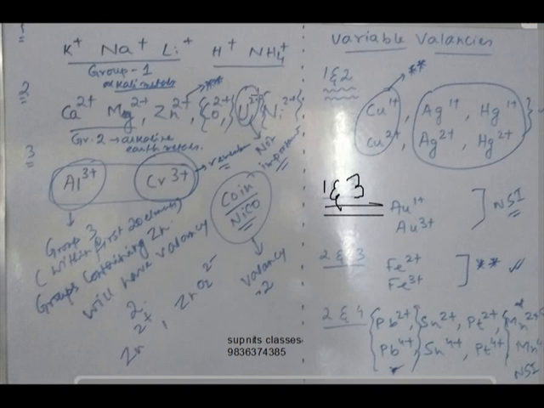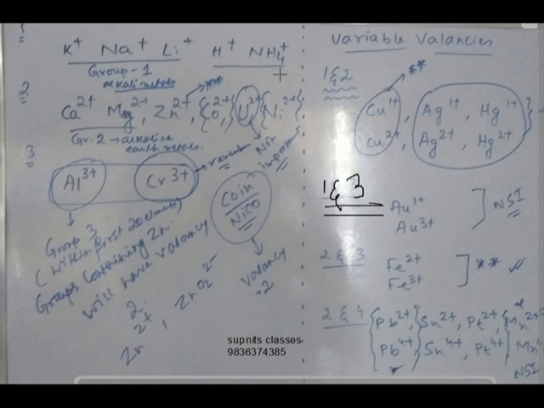If you remember my last session, I said anything with a hydrogen will have a valency of 1: OH minus, bisulfate, bicarbonate, bisulfite, everyone had a valency of 1. I also discussed at that time that H plus and NH4 plus will also have a valency of 1.